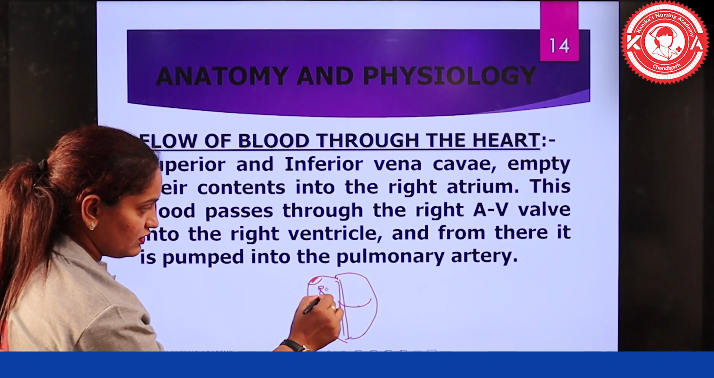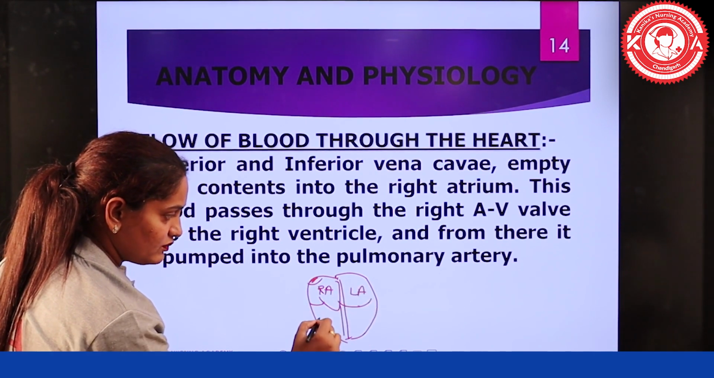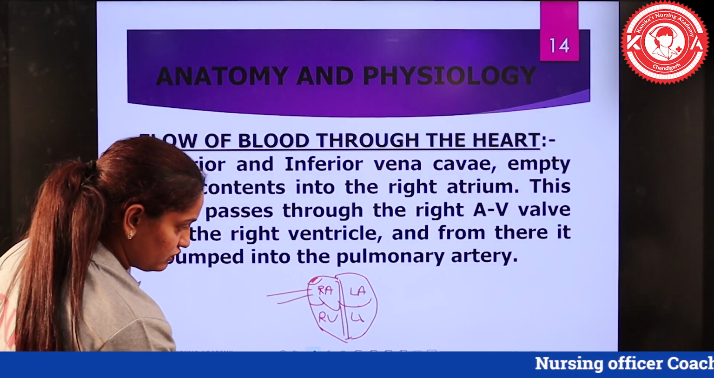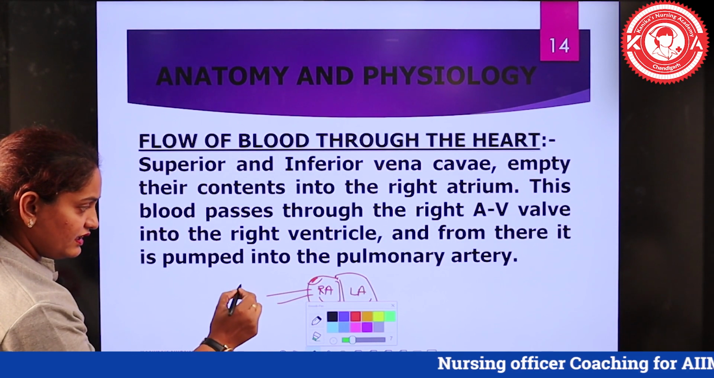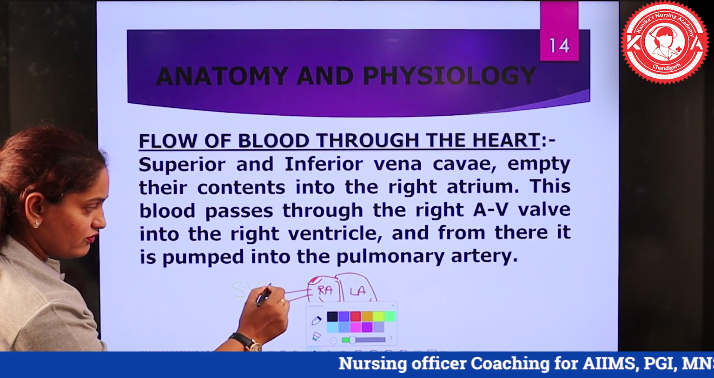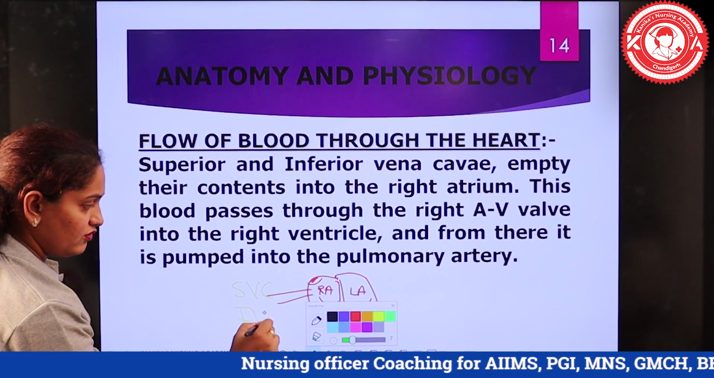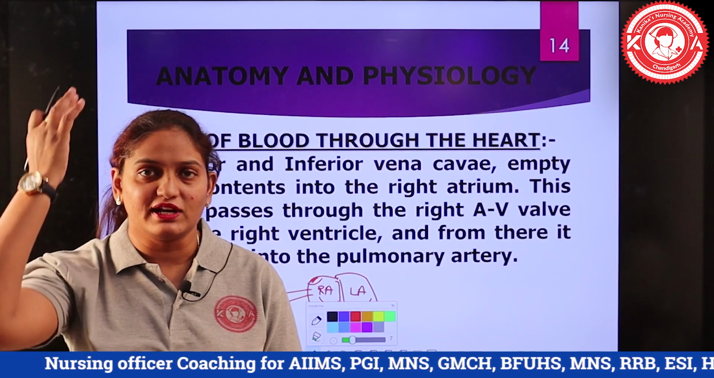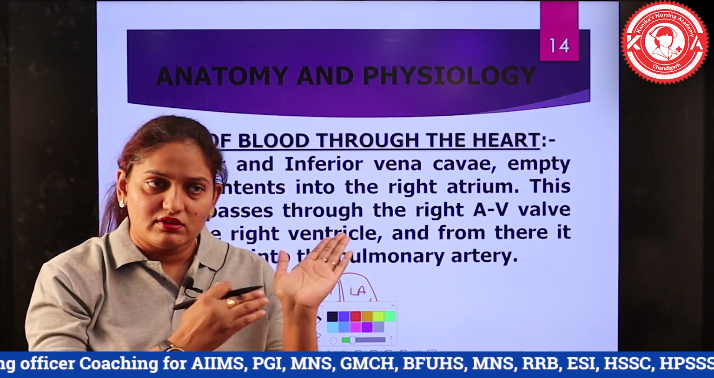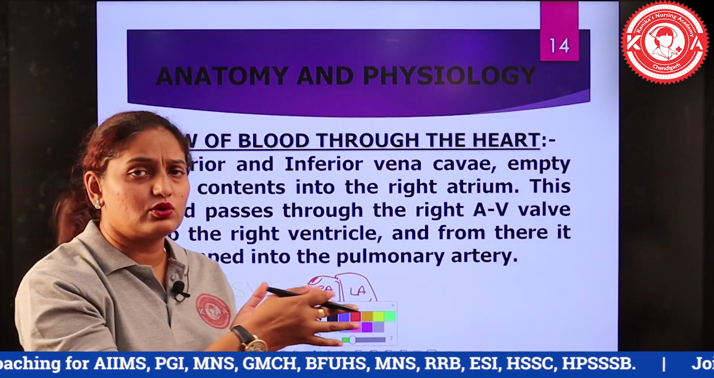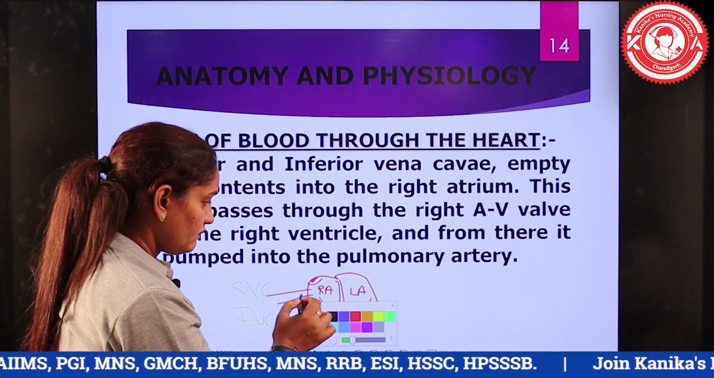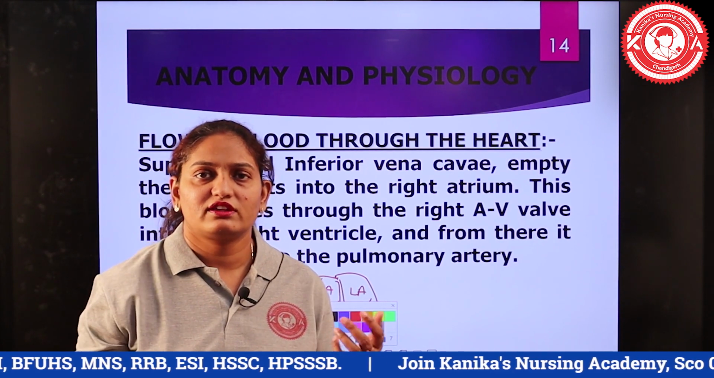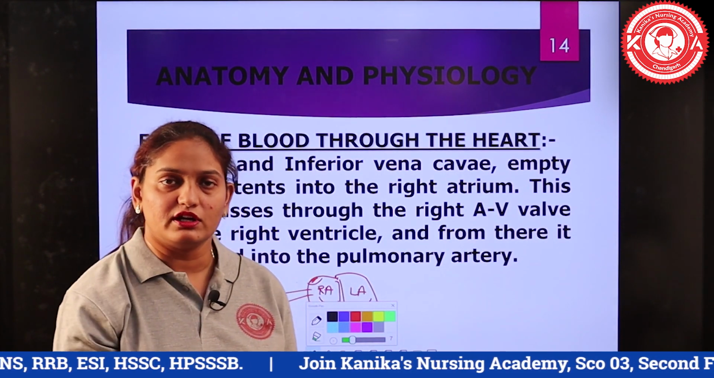So this is the right atrium, as we have mentioned earlier. This is the left atrium, this is the right ventricle, and this is the left ventricle. The right atrium receives the blood from the superior vena cava and inferior vena cava. The superior vena cava takes the deoxygenated blood from the upper part of the body, the head, chest and neck region, and brings it to the right atrium. In the same way, the inferior vena cava takes the blood from the lower part of the body, that is the lower extremities and the abdominal region, and drains it into the right atrium.